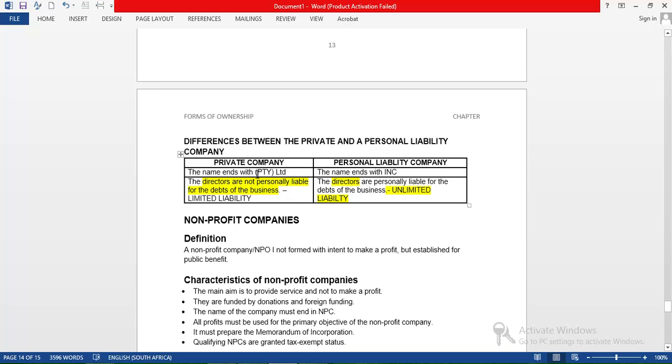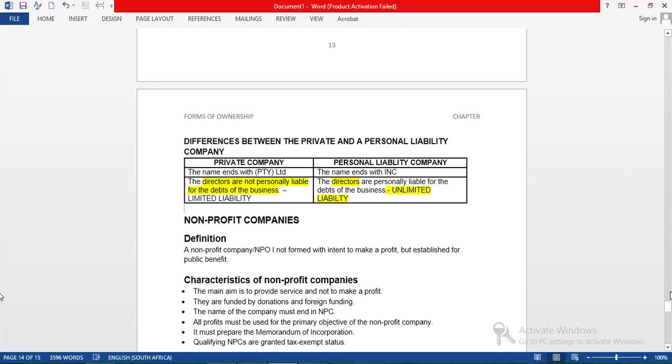That's the major difference between a private company and a personal liability company. Please remember that difference. The rest of the stuff between private company and personal liability company is exactly the same. The advantages and disadvantages and the characteristics are exactly the same, except for these 4 things. So please be able to tell me about these 4 things. I hope you understand that difference.